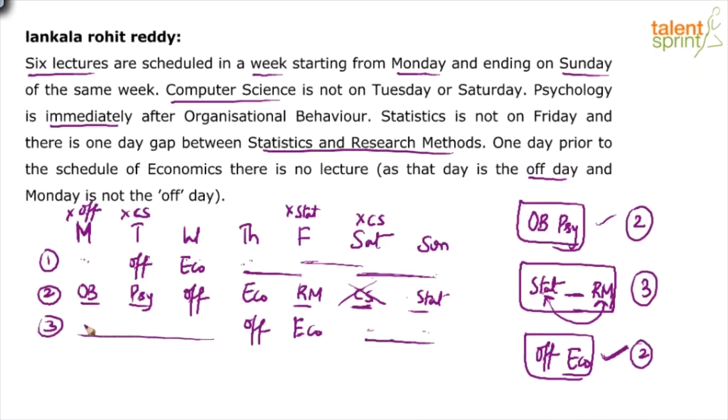But what happens? If you take stat-rm here, either way, stat-rm or rm-stat, what should come in the middle? Computer science, which means computer science would fall on Tuesday, but it is not allowed. You know that computer science cannot come on Tuesday. You're able to follow? By taking this way, OB and psychology would come here, stat-rm or rm-stat would come here. But anyway, that dash has to be CS, but CS is not allowed on Tuesday. So the third case also is wrong.